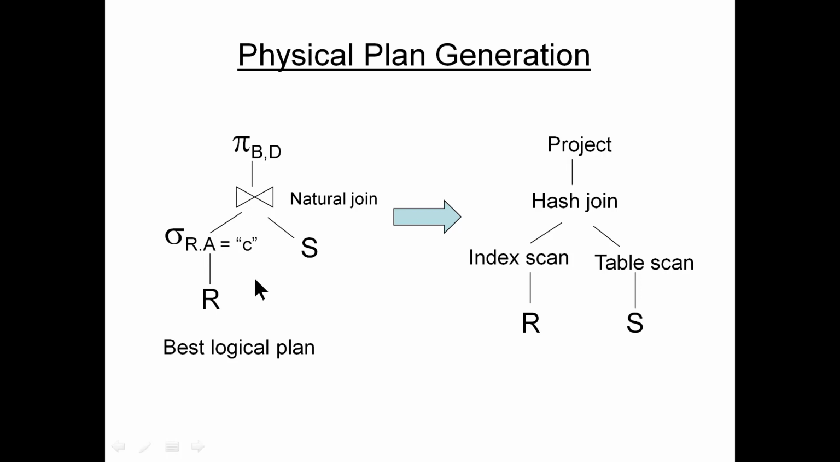From this best logical plan, the physical plan is how you are going to access data and what you do in order to produce the result. We see that index scan is the physical plan for this particular attribute, because if it is an index attribute, then it is an index scan on R. Then it is a table scan on S, because you don't have any index or selection condition. Finally, the natural join is a hash join, and then the projection. So look at going from the best logical plan to physical plan generation, which is very, very important.